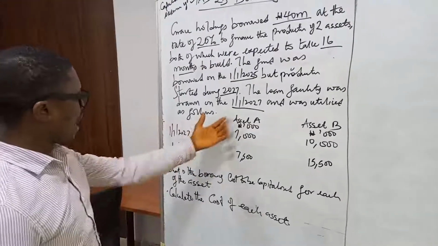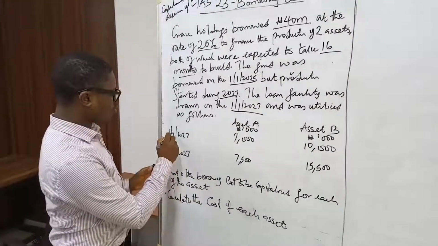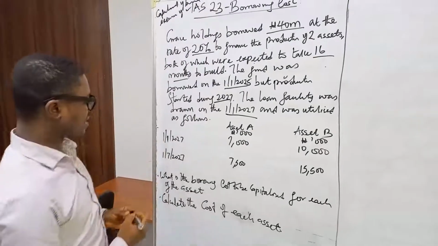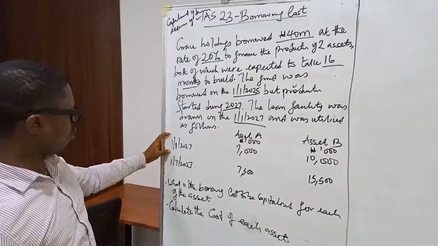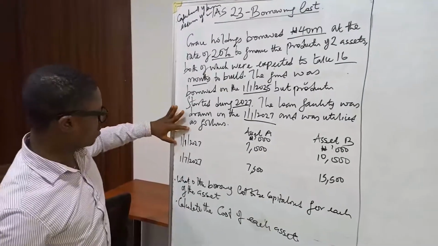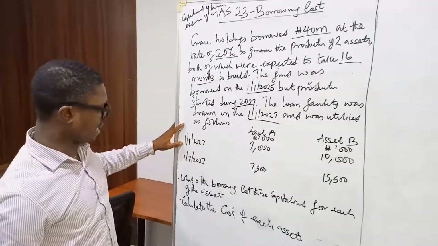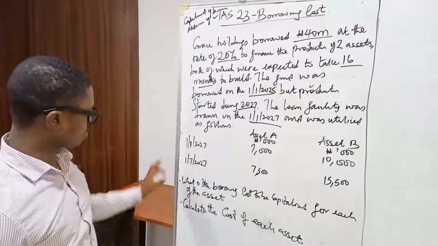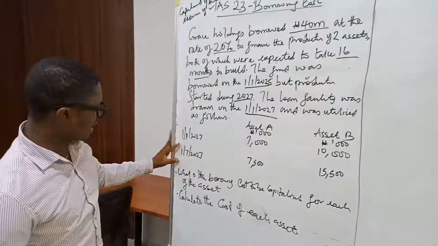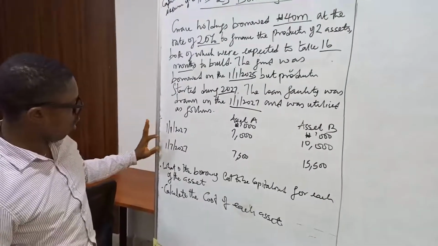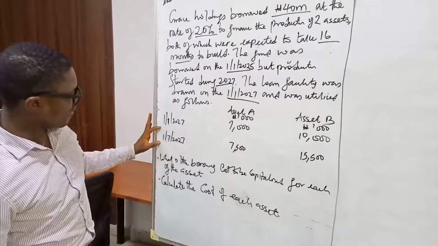So we go. Asset one. The money was drawn for the first asset on the 1st of January 2027. 7 million naira was drawn. Same thing for the second asset. For asset one, another part of the fund was drawn on the 1st of July.